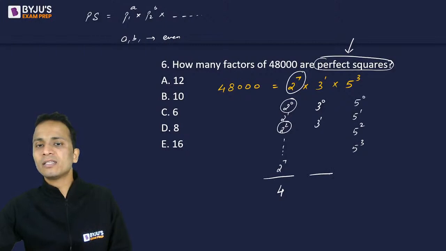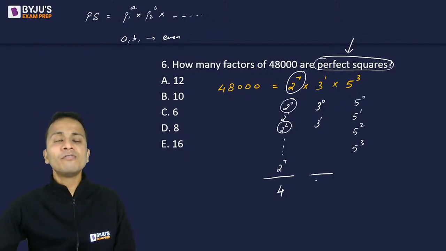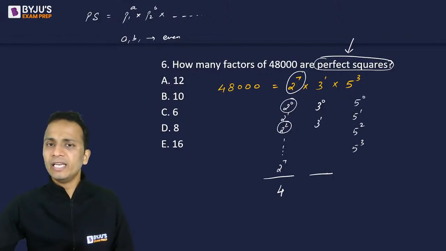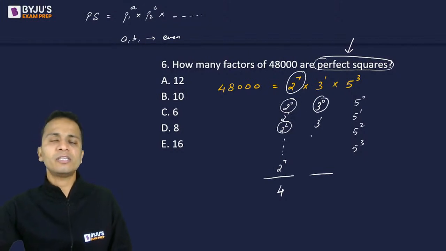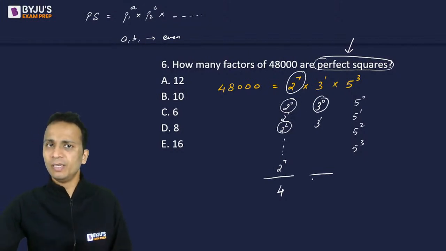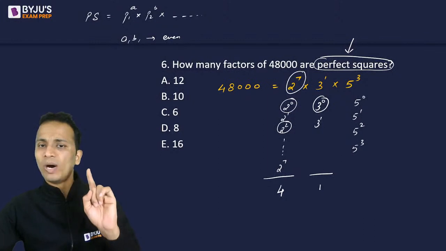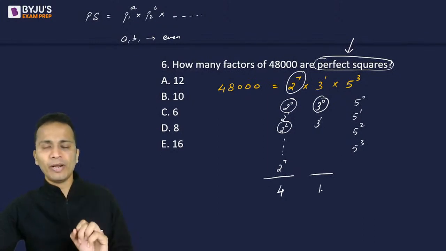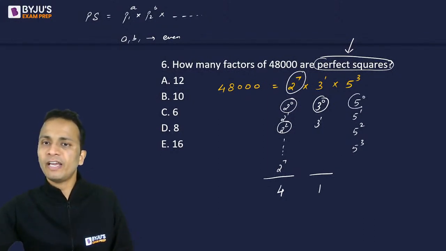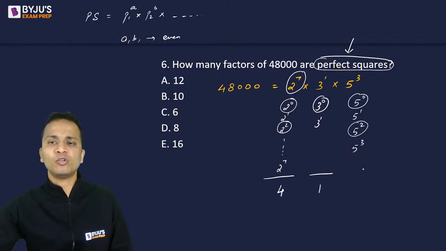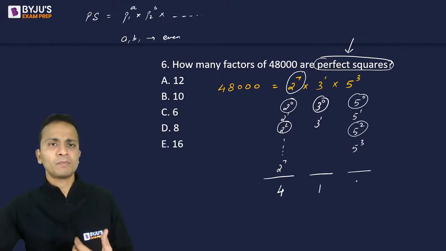Now let's look at the powers of 3. For the powers of 3, I just need again even powers. So only 3 raised to the power 0 is available. So 3 can be used in one way, only one way, right? And then for the power of 5, 5 raised to power 0 and 5 raised to power 2, only these two powers are available because they are even.